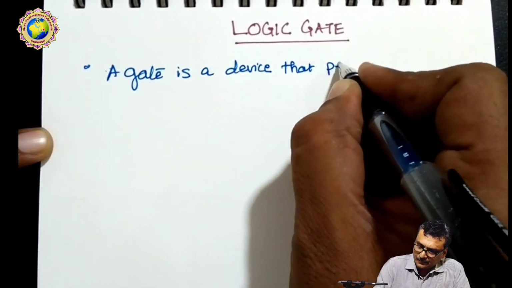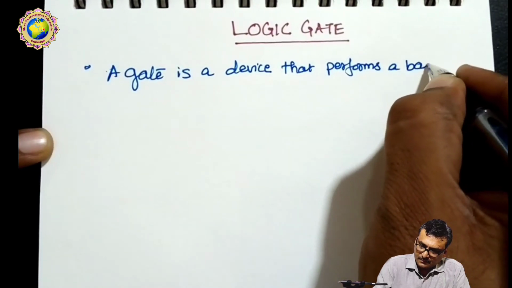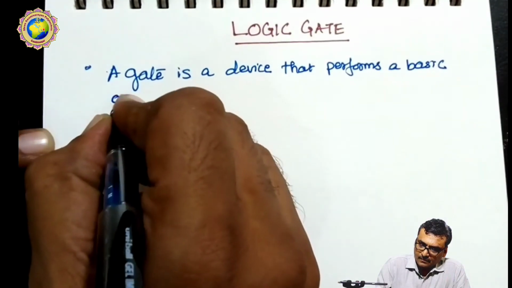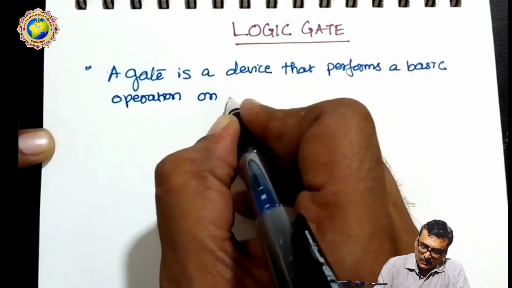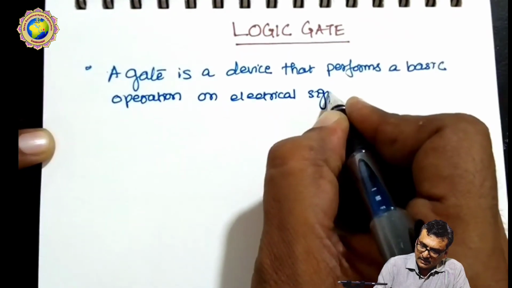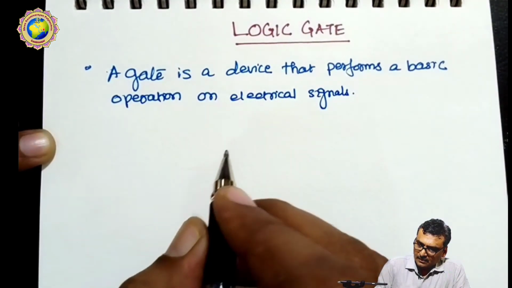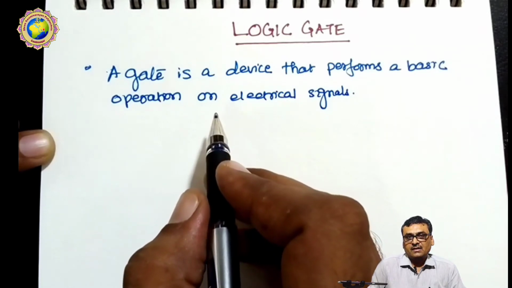device that performs a basic operation on electrical signals. So here we discuss the logic gate.